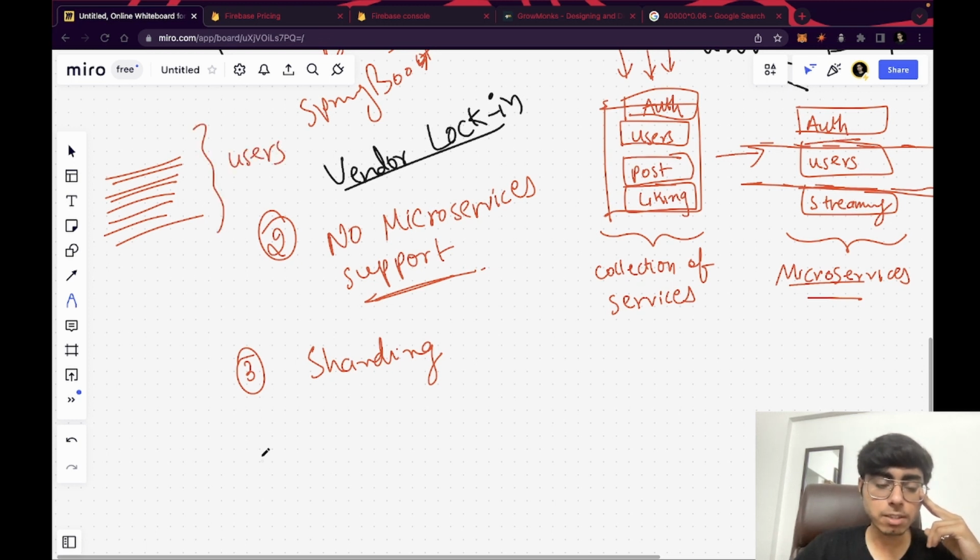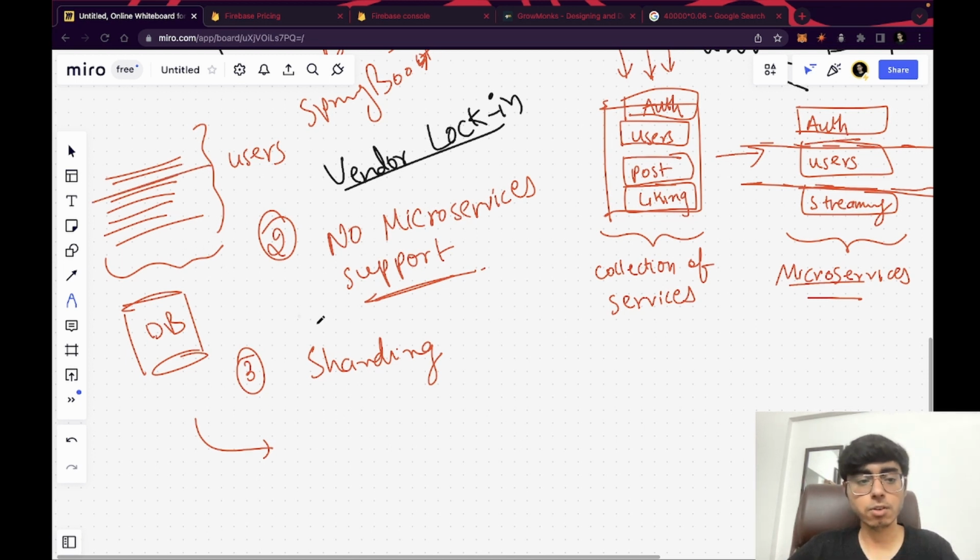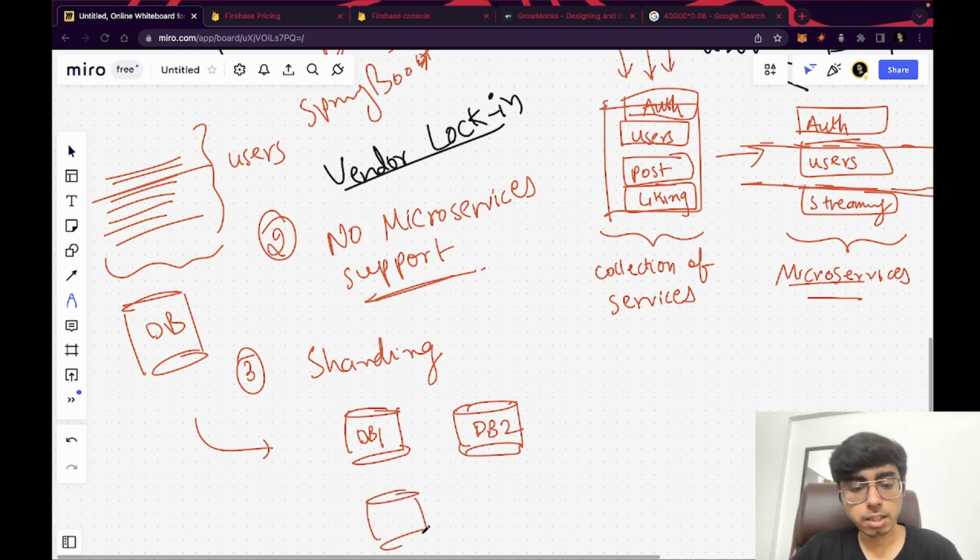In sharding, what happens is you don't store all these users inside one single database, right? What you do is you divide all these rows with some concepts, and I'm not going to go into system design concepts. You divide these rows with certain algorithms into DBs. This is DB1, this is DB2, right? This is DB3, this is DB4, right?